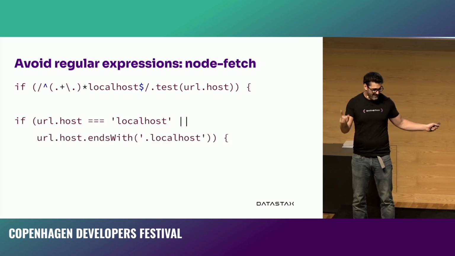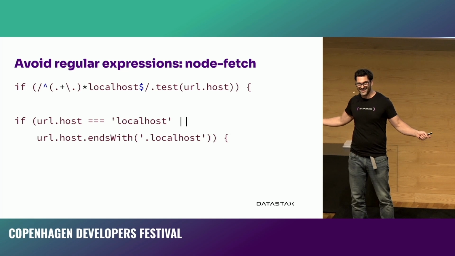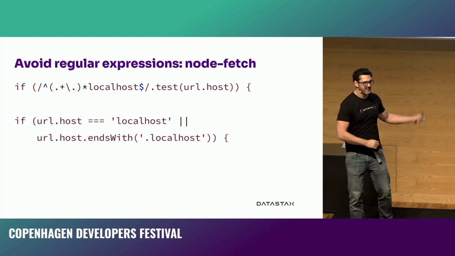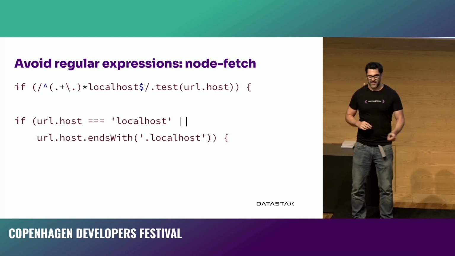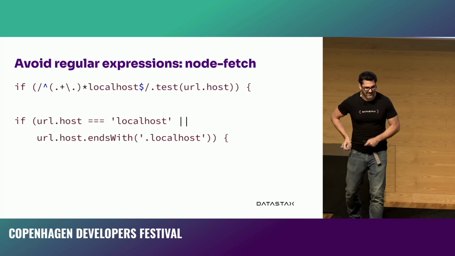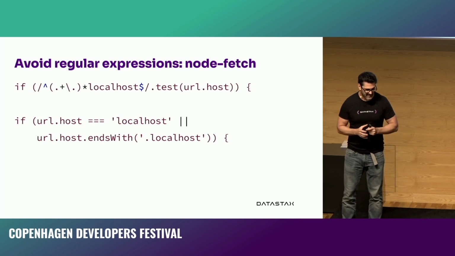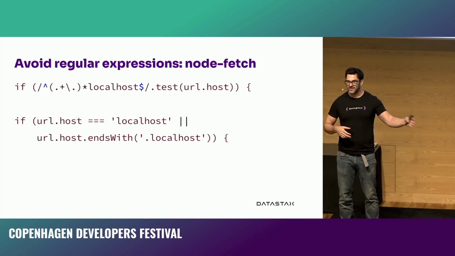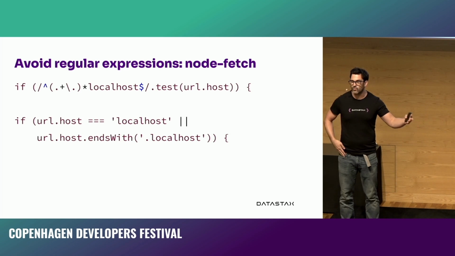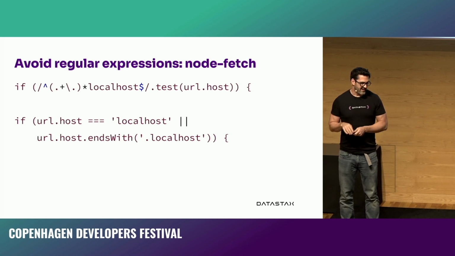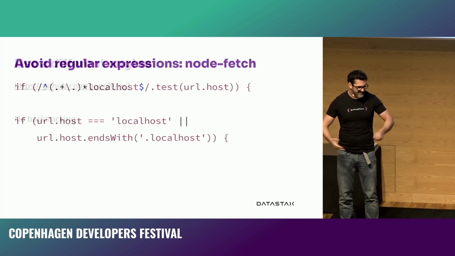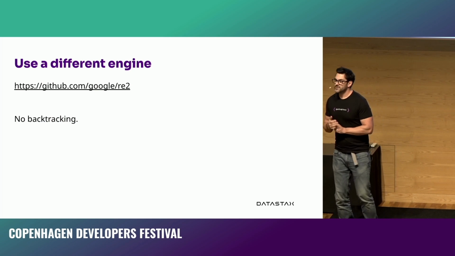Or if it ends with .localhost. Same stuff. And that is actually, I think, the way that they fixed it inside node fetch. They were just like, throw out the regular expression. This makes more sense, and it's more expressive as to actually what we're trying to achieve there. So that was nice.